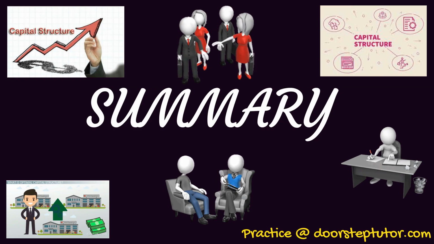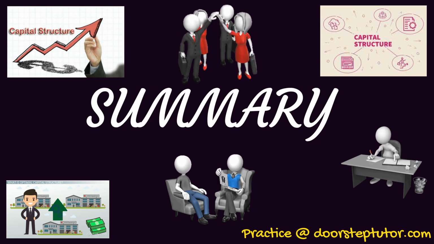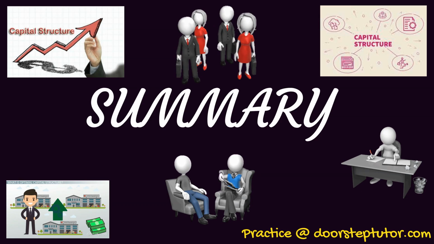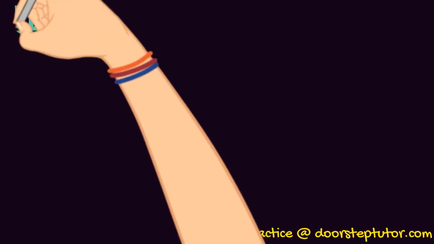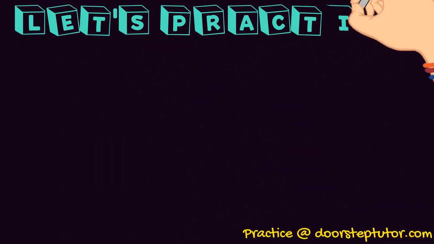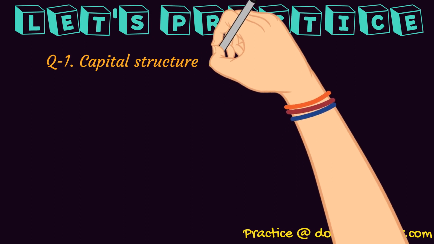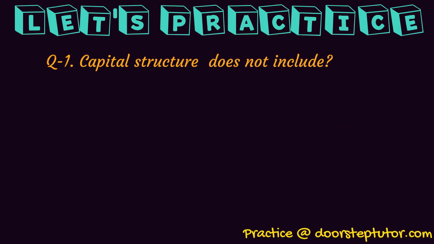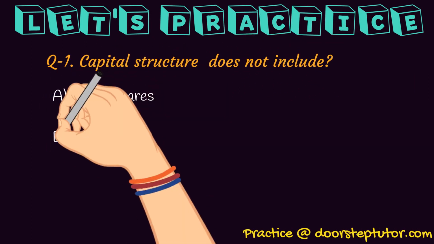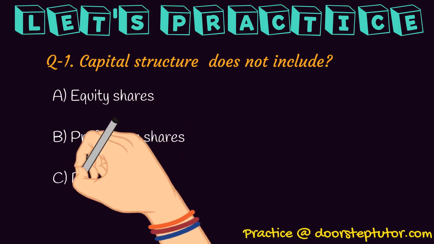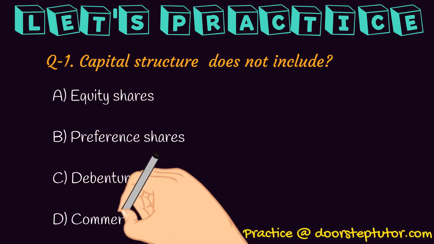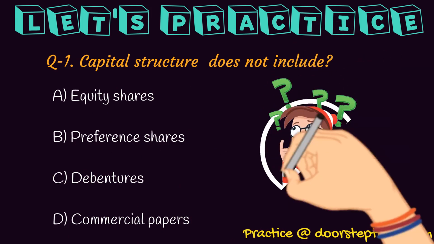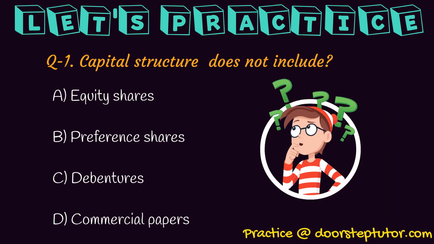And finally, let us practice certain important questions which are important from our knowledge point of view and from our exams point of view also. So the first question is, capital structure does not include: A. Equity shares, B. Preference shares, C. Debentures, D. Commercial papers. See, equity share is very much part of capital structure. We finance through equity shares also. Our source is equity share also.